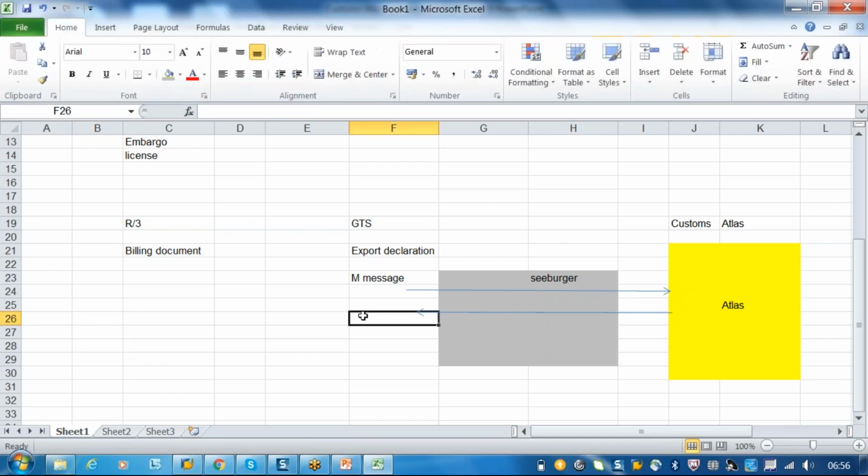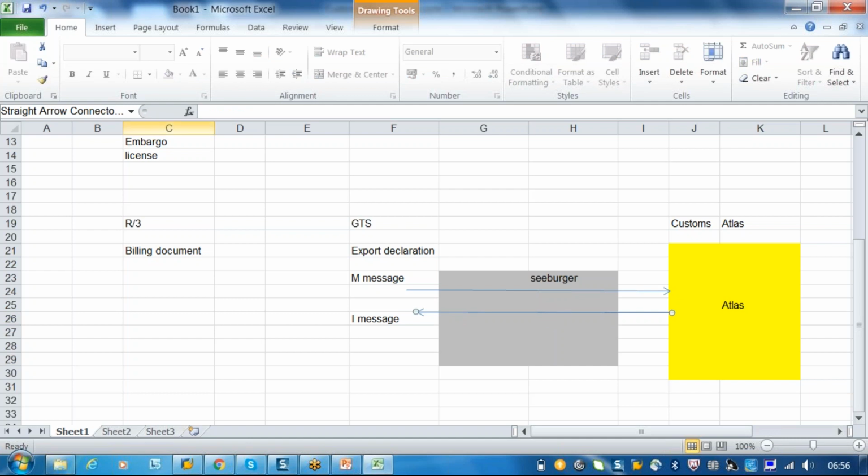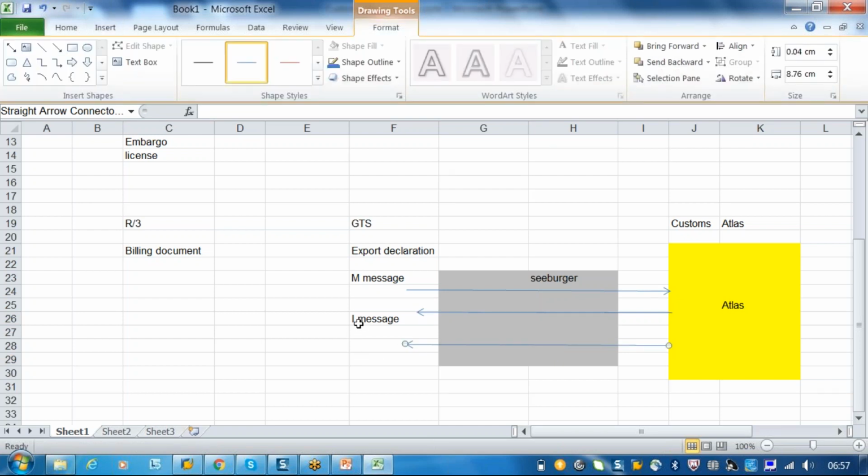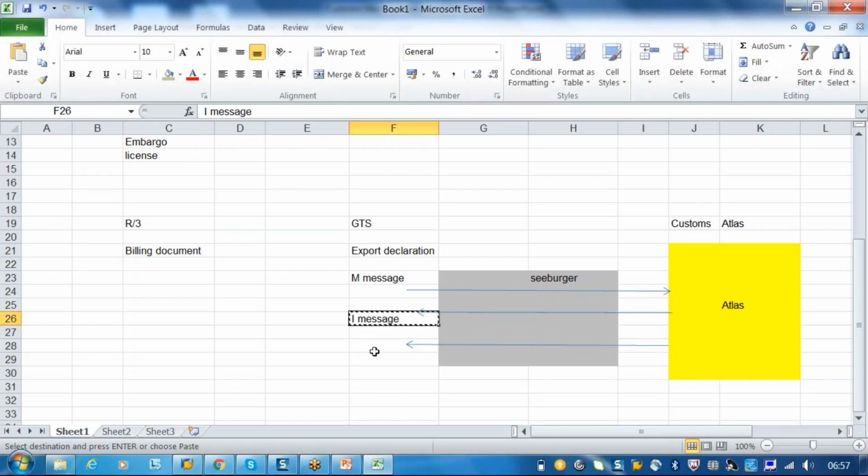This message is called iMessage, and this is the acknowledgement message. Once the acknowledgement message has come, there will be another IDOC coming from the Atlas system, saying that approval message.